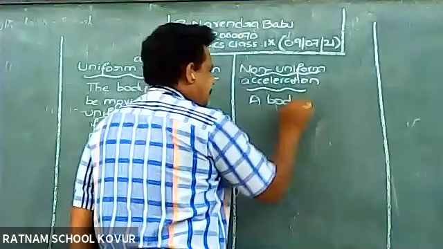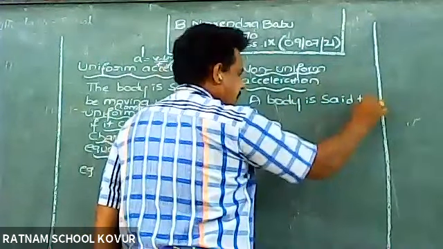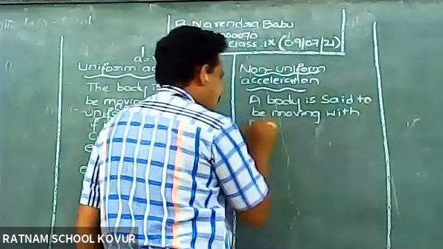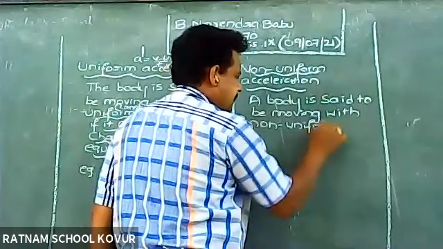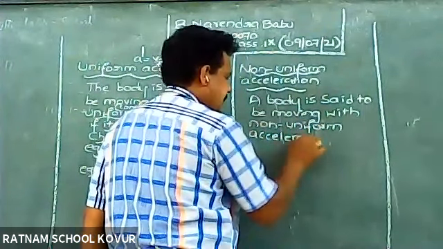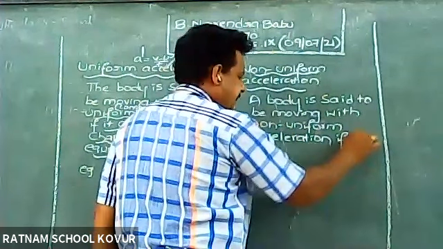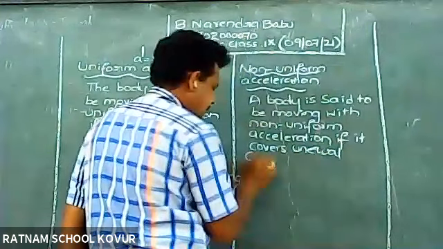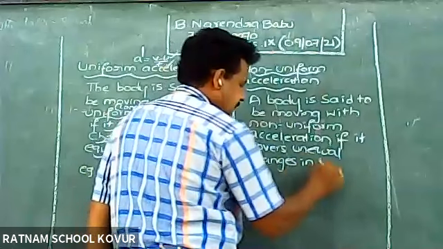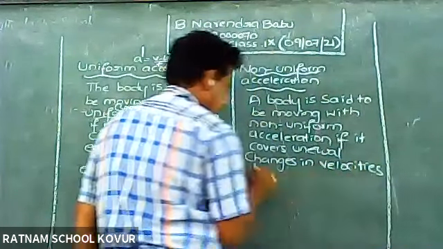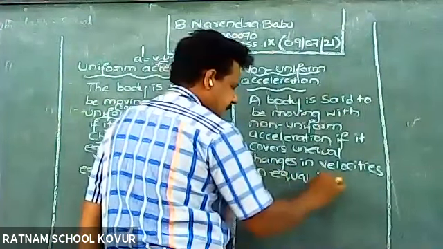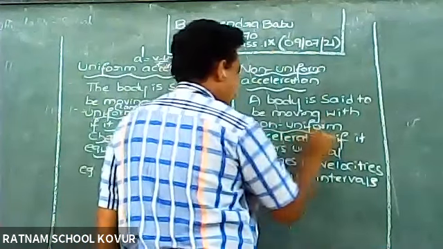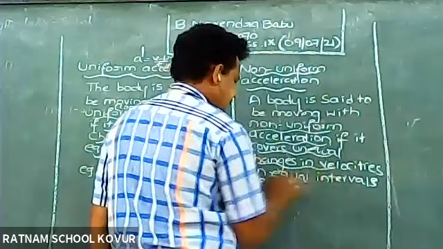A body is said to be moving with non-uniform acceleration if it covers unequal changes in velocities in equal intervals of time.